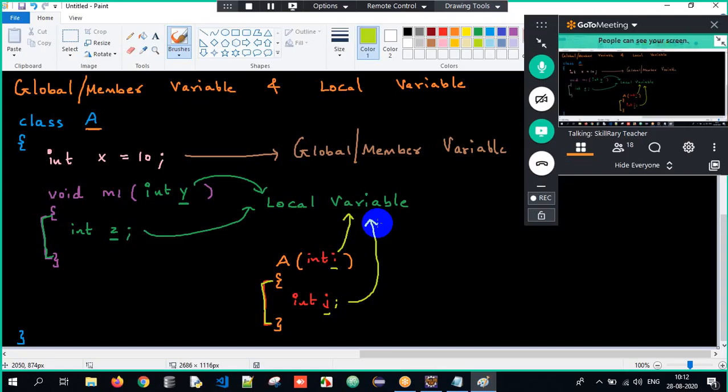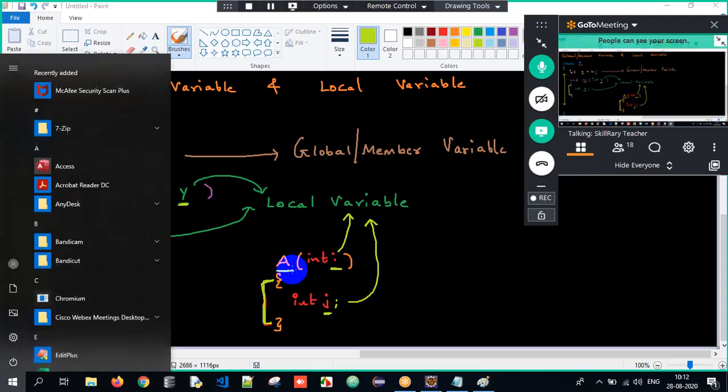But local variables can be accessed only within that scope, meaning this y and z can be accessed only within that scope, and this i and j can be accessed only within that scope. I can do anything only within that block. Outside that block, I cannot do anything. But if it's a global variable, I can access it wherever I want throughout the class, within this method and within this constructor. So global variables can be accessed throughout. Got the clarity here? Understood?